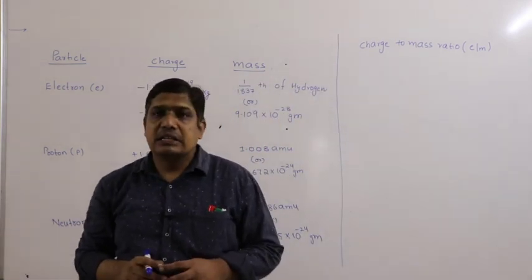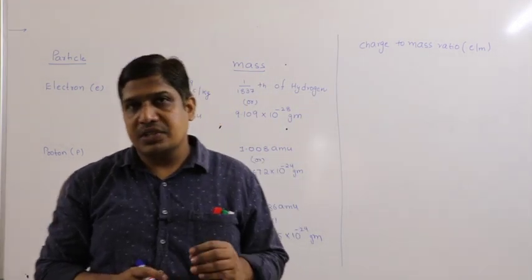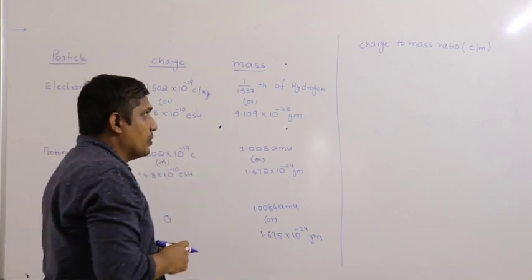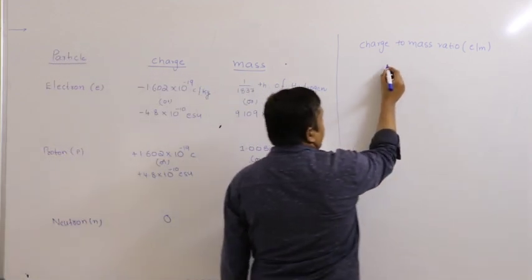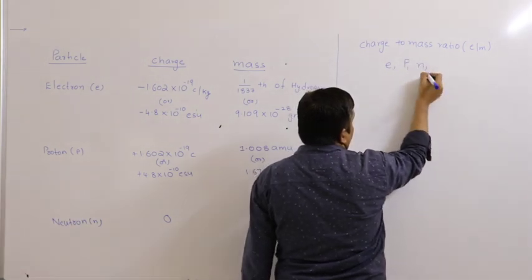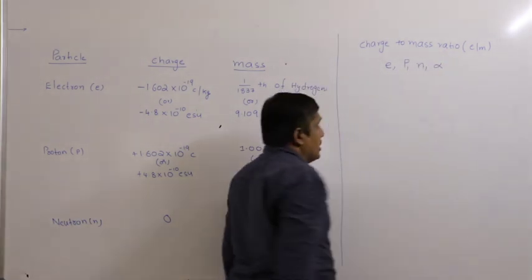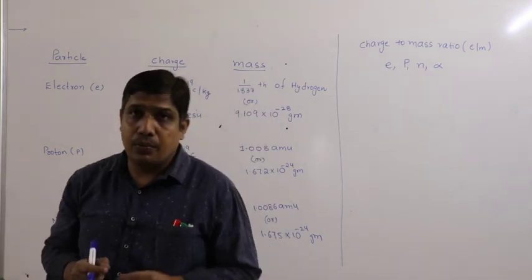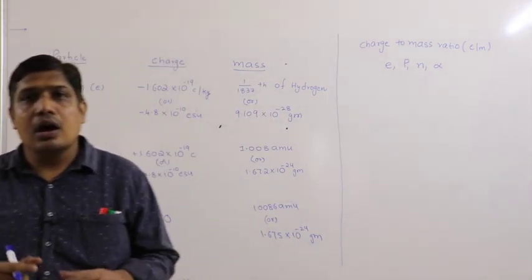This we call the charge to mass ratio or specific charge ratio. Particularly they ask for electron, proton, neutron, alpha particle.